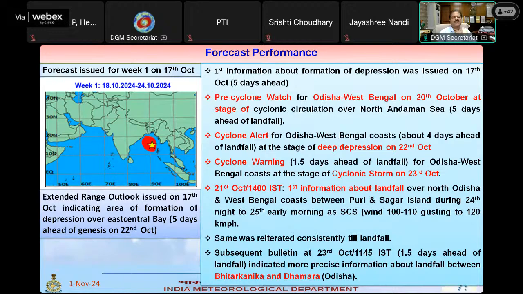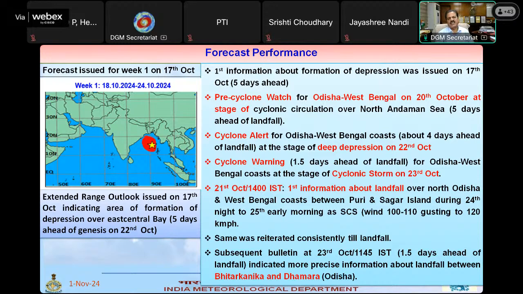Now, this cyclone was also predicted in the extended range on 17th October. The star mark shows the genesis area, what we predicted and what actually occurred. We said with high confidence that it was going to be a cyclone moving towards the Odisha West Bengal coast. So we issued the pre-cyclone watch for the Odisha West Bengal coast on 20th October itself, and the cyclone crossed on 25th early morning.